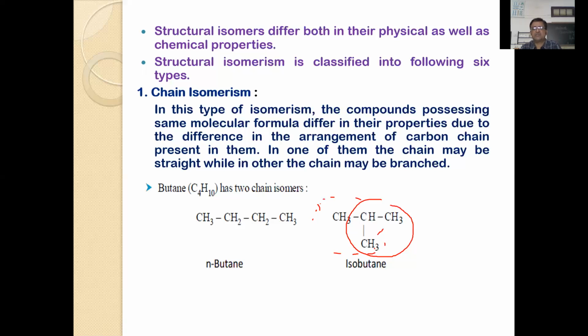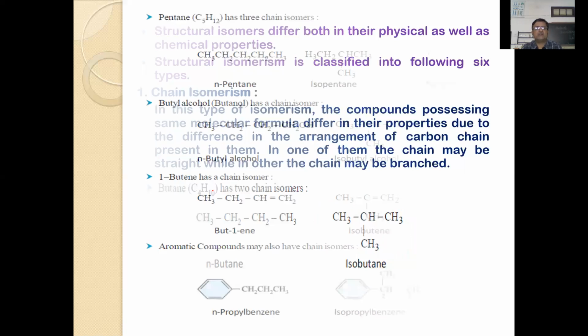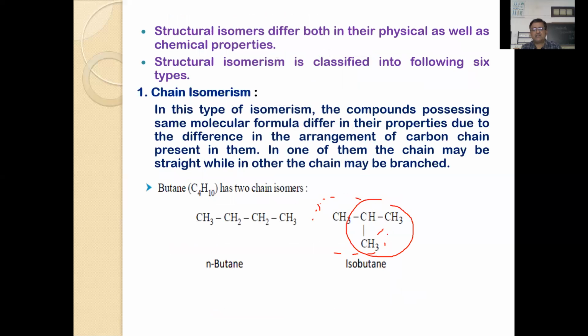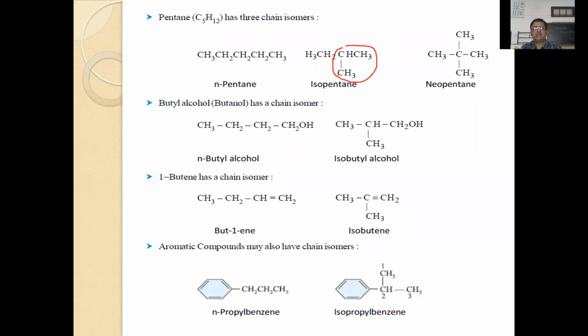Similarly, you will find many compounds like this. Suppose you write C5H12, that is pentane. It exists as N-pentane, isopentane, and neopentane. These 3 kinds of structures you will find in the case of the pentane molecule. So this is one such type of structural isomerism. You can see N-pentane, and isopentane, because here you will find an iso group, just like in the previous compound.